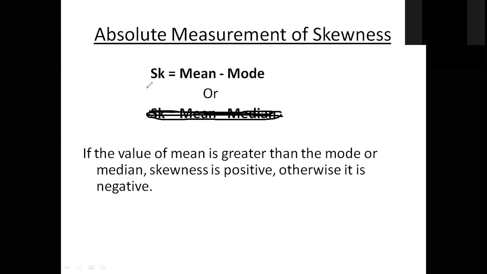Let us say, for example, only two pieces of information are given, that is mean and median. Mode is not given. Then how can you find the mode? By using the empirical formula between mean, median, mode, that is 3 median minus 2 mode is equal to mean. Using that empirical formula, we can easily calculate the mode value from the median and mean value.